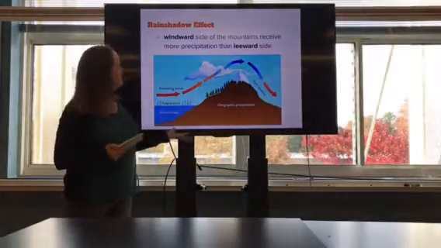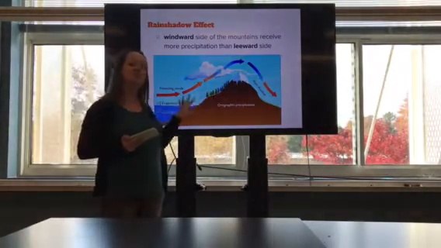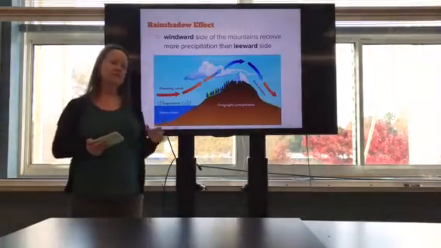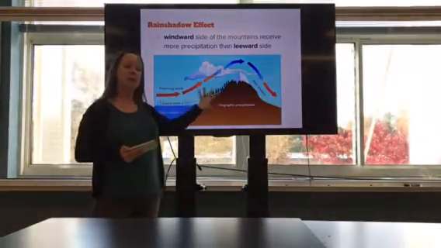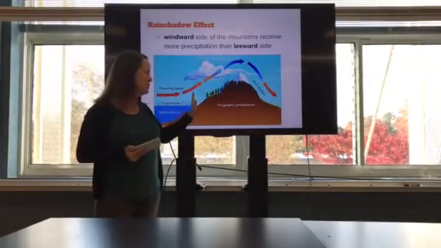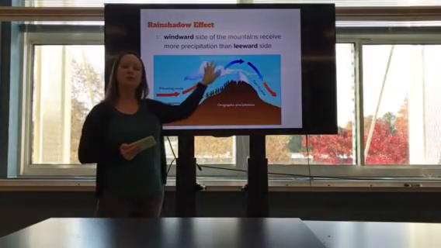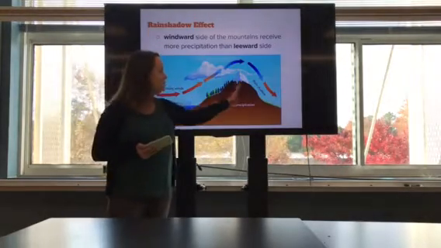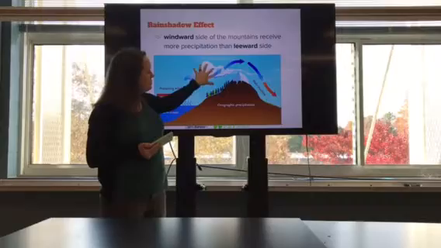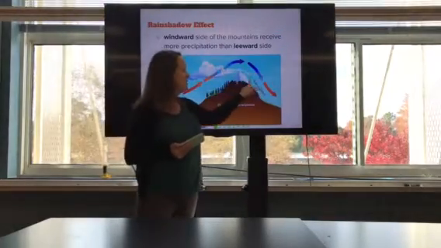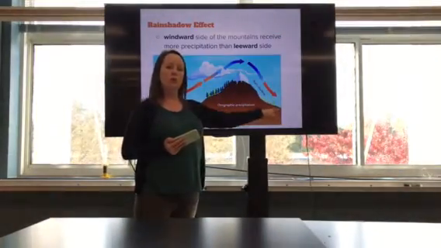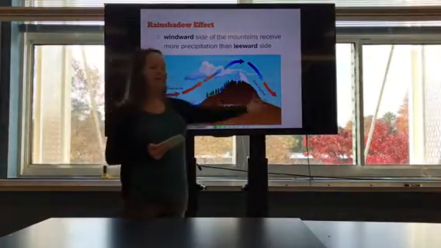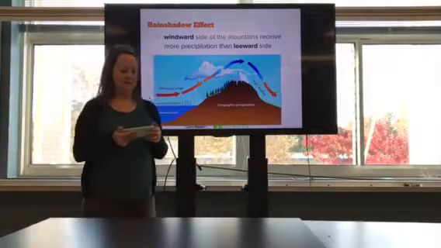All right, so starting with mountains, if you have a mountain range that's close to a coast, we get what is called the rain shadow effect. You've got moisture coming in off the water. Where it hits the mountain range, it's got nowhere to go but up, where it cools, condenses to form clouds, and leads to precipitation. Well, now that mountain range is blocking that cloud cover from moving, so we get a rain shadow or drier conditions on the backside of the mountain range. We call that the windward side and the leeward side.